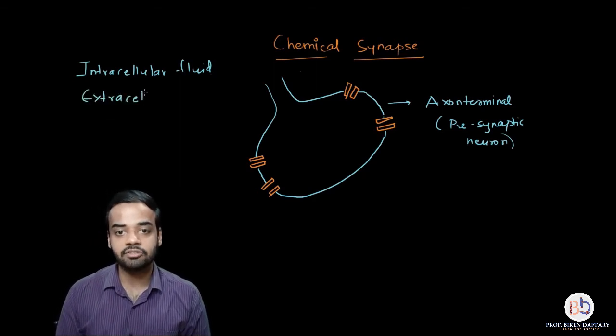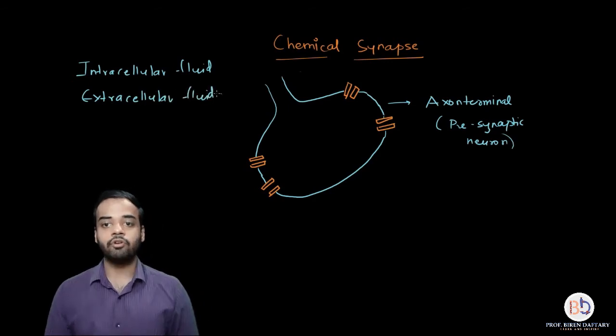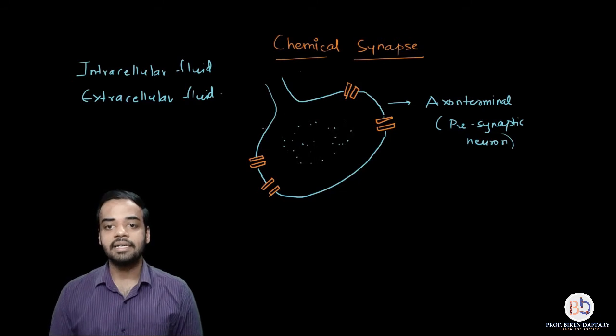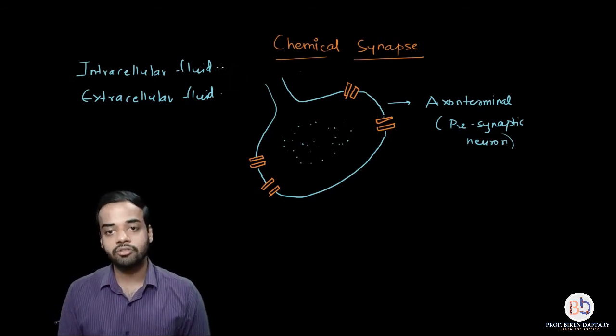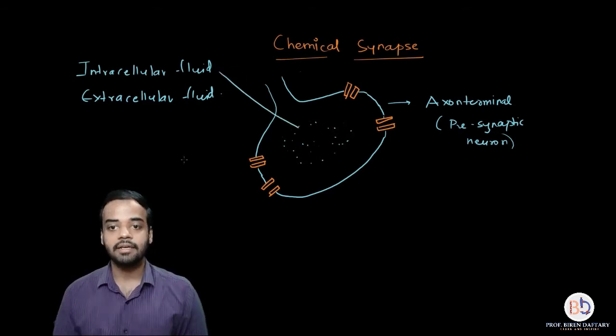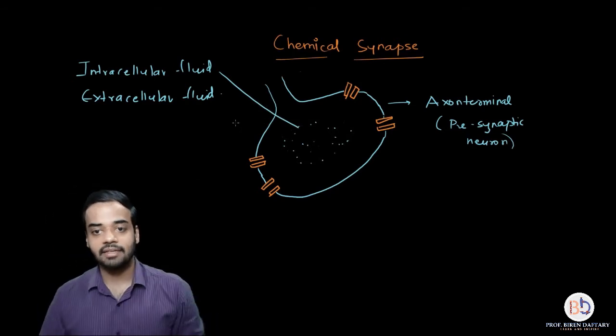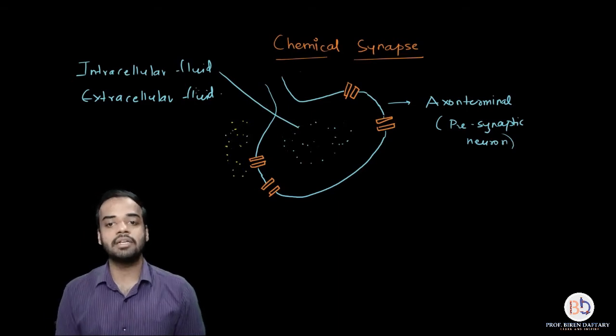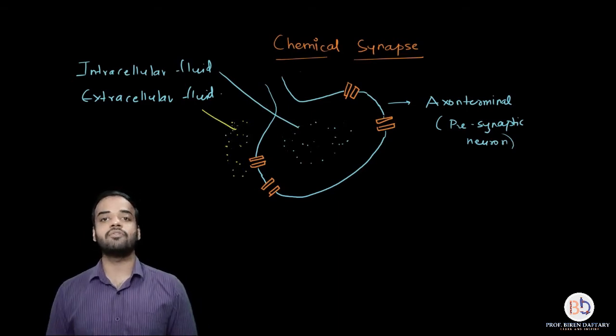So if I use these words, don't get confused. For example, if I shade this internal area with this blue color, this internal area is the intracellular fluid. I will just label it. And the liquid which is present outside the neuron, which I am highlighting with yellow color, is called the extracellular fluid.